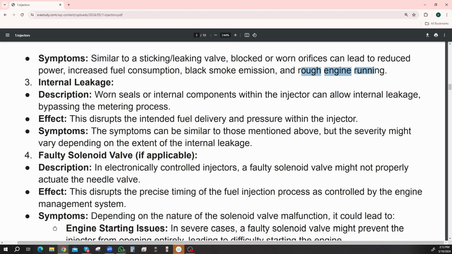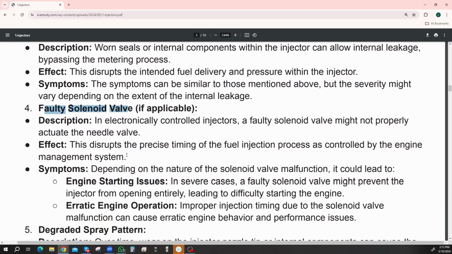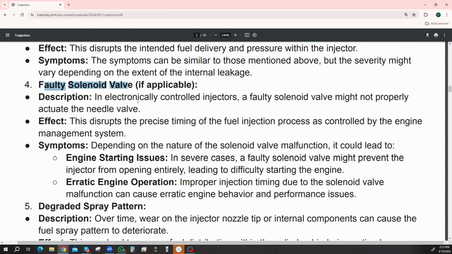Faulty solenoid. Number 4 is faulty solenoid valve, if applicable. In electronically controlled injectors, a faulty solenoid valve might not properly actuate the needle valve. This disrupts the precise timing of the fuel injection process as controlled by the engine management system. So you've got a fault in the electrical control system. All right.